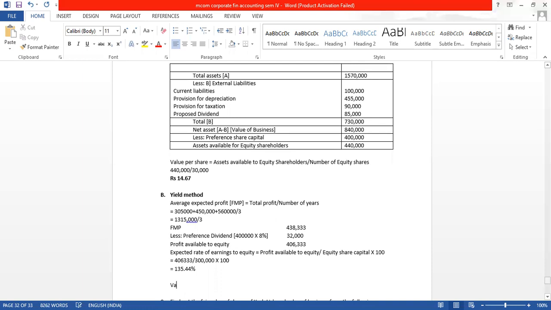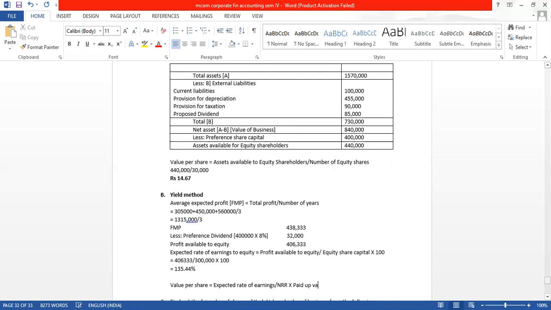Now what we will find out? We will find out the value per share. For that the formula is: expected rate of equity earning divided by NRR, which is given in the question, into paid up value per share.